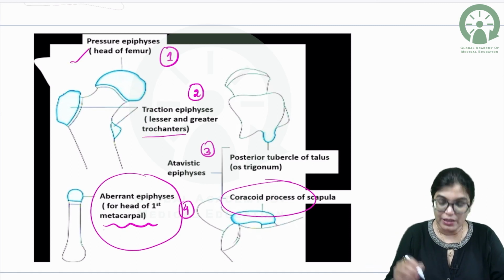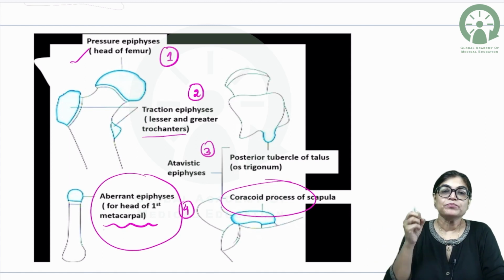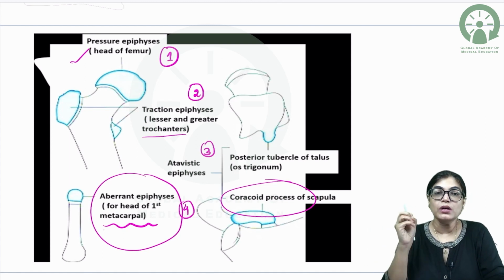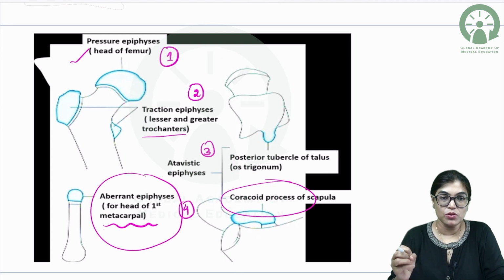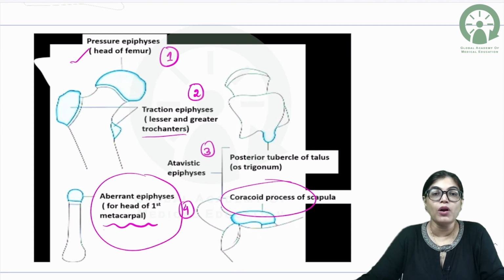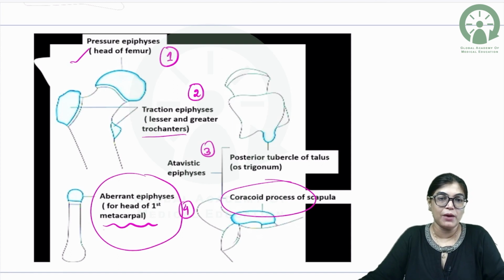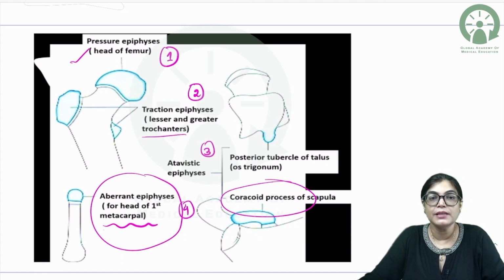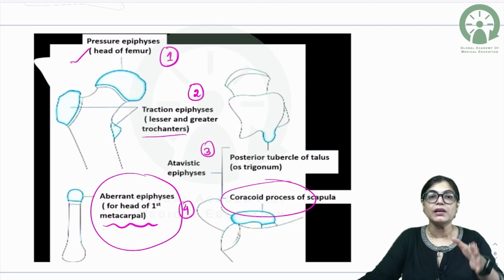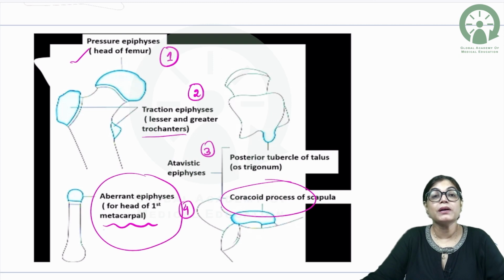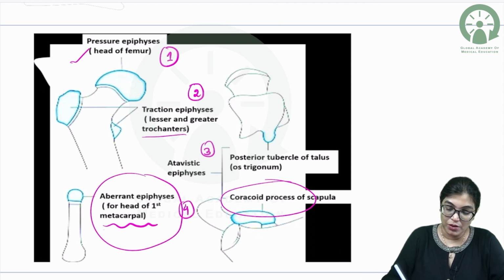When we are using the term traction epiphysis, it means it is giving attachment to muscle, tendon and ligament. So, it is not exactly involved in formation of the joint, but it is having an attachment of ligaments or any kind of muscle tendons. So, traction epiphysis, the best example is the lesser and the greater trochanters, lesser and the greater tubercles. So, lesser and greater trochanters of the femur, lesser and greater tubercles of the humerus, these are examples of traction epiphysis.